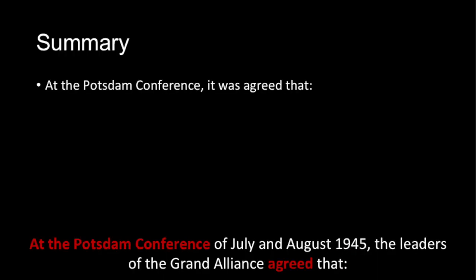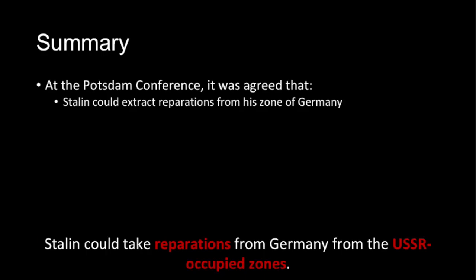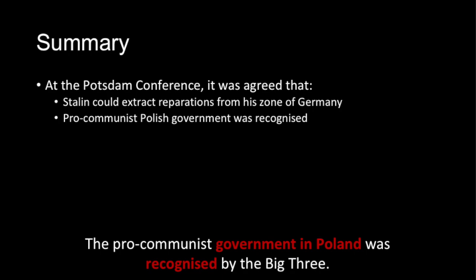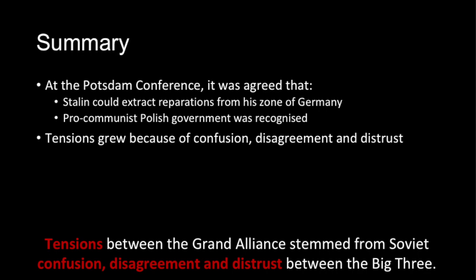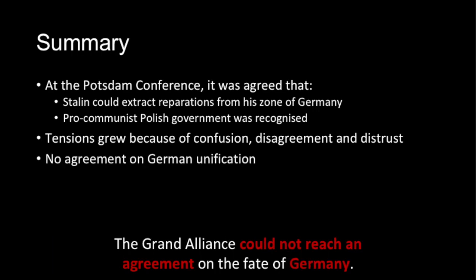So, to summarise what we've learned today, at the Potsdam Conference of July and August 1945, the leaders of the Grand Alliance agreed that Stalin could take reparations from Germany from the USSR occupied zones. The pro-communist government in Poland was recognised by the Big Three. Tensions between the Grand Alliance stemmed from confusion, disagreements and distrust between the Big Three. The Grand Alliance could not reach any agreement on the fate of Germany.